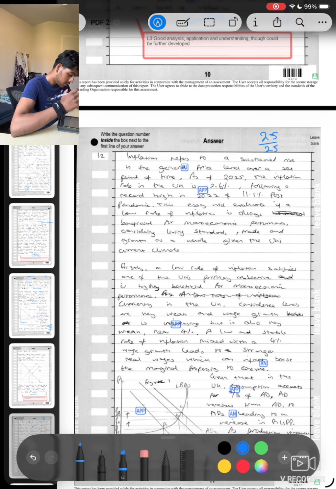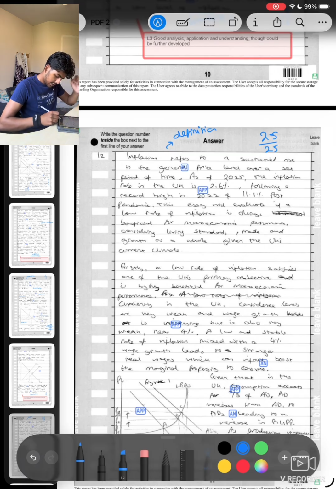Inflation refers to a sustained rise in the general price level over a set period of time, sorry. That's my definition mark right there. Let's start highlighting so we can get a little bit more information out.